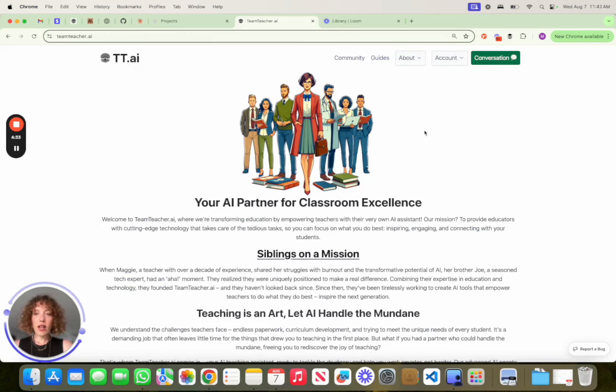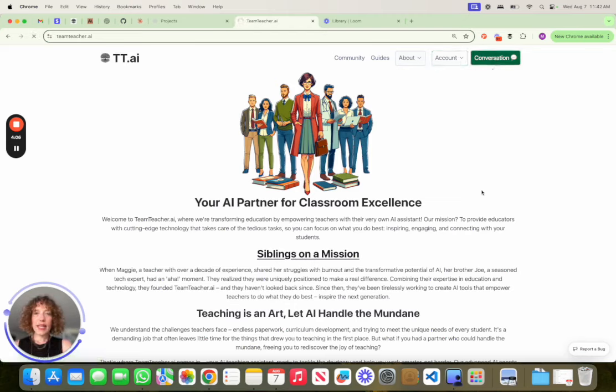And once we get logged in, you can see we've got guides right now. We just have a quick start guide that you can check out that I put together, as well as some more info about us, about who we are, privacy, etc. We take privacy super seriously. And in your account is where you can find your conversations and your documents. I can talk about the difference between those in another video. But let's get started with the conversation.